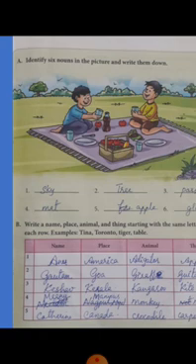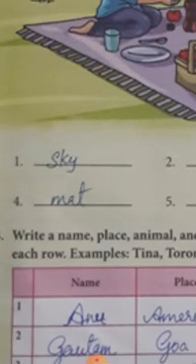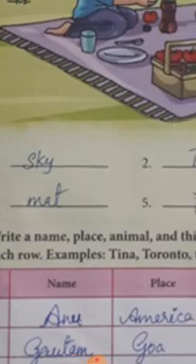So in the given picture, all these are nouns. All these are the names of things, animals, persons, etc. I have already written here sky. Sky is the name of a thing. Then tree, it's the name of a living thing. Park, it's the name of a place. Then mat, it is the name of a thing. Apple, it is the name of a fruit. Glass, it's the name of a thing. So not only this, all these are the nouns in this picture. You can write more nouns here.